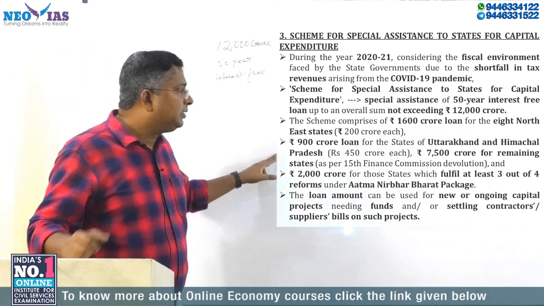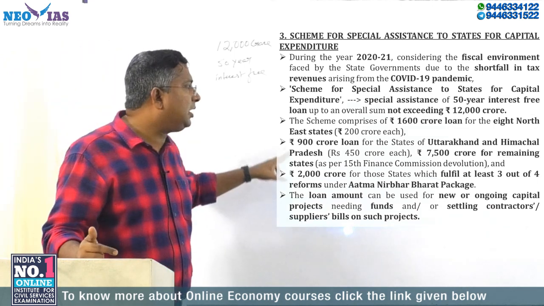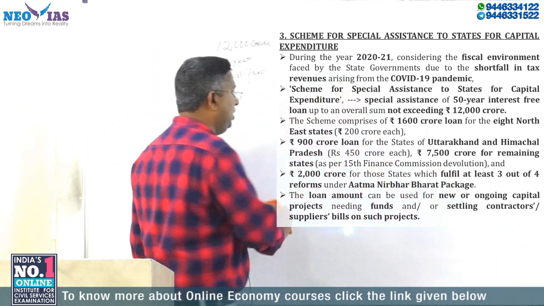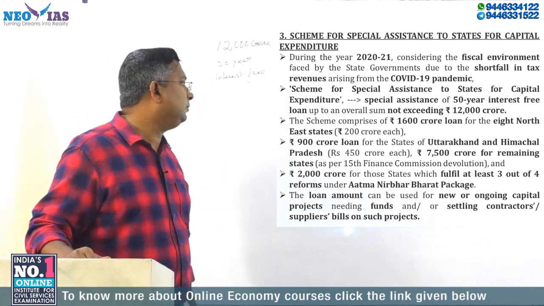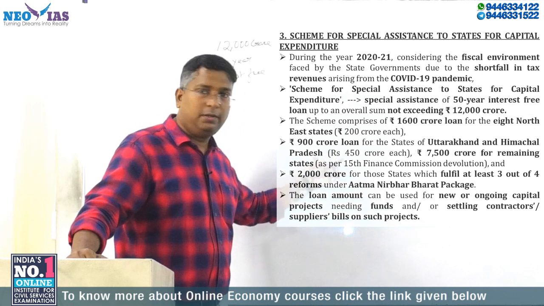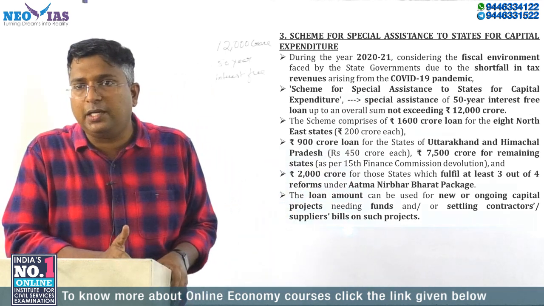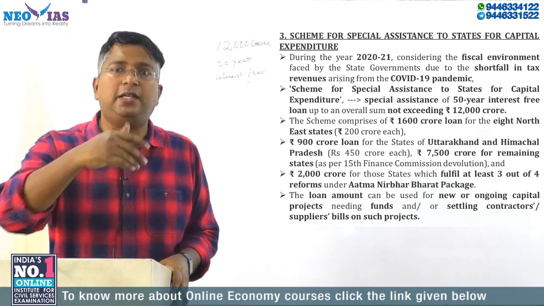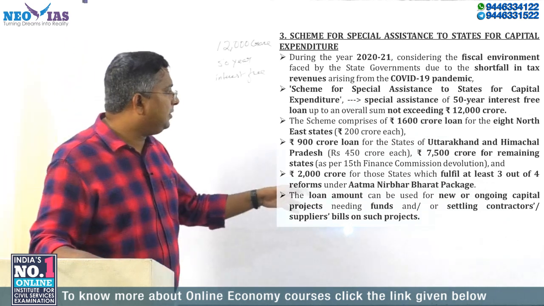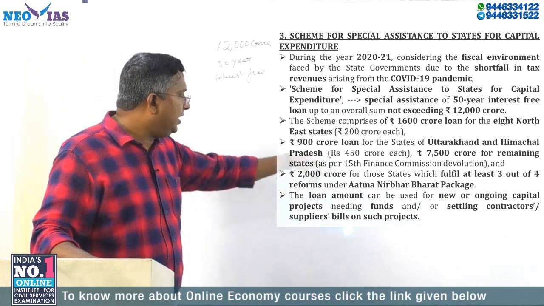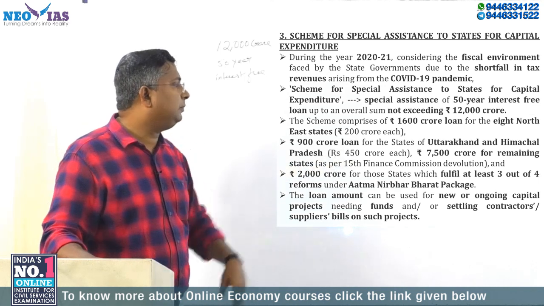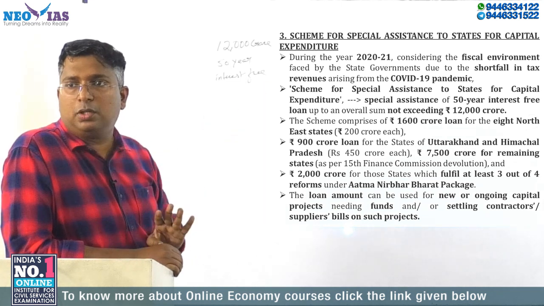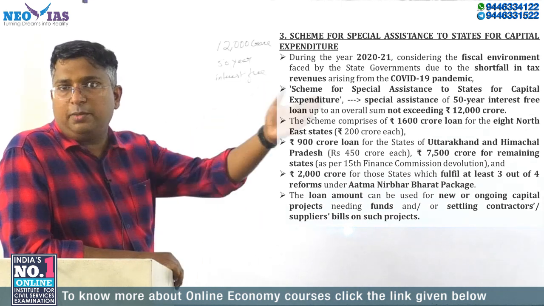Then the special category states like Uttarakhand and Himachal Pradesh will get a 900 crore loan, but it will be shared. Shared means 450 to Uttarakhand and 450 to Himachal Pradesh. So out of this 900 crore, the 2 states will get 450 crore each. And then 7,500 crore for the remaining states. So 8 northeastern states are gone, 2 hilly states are gone. Then the remaining states are 18 states.